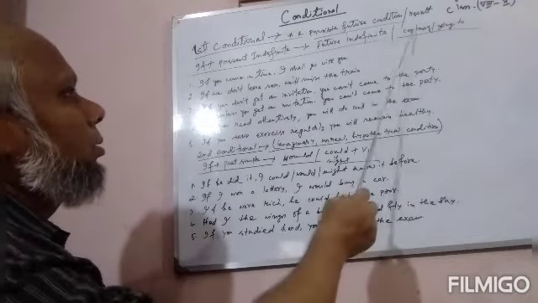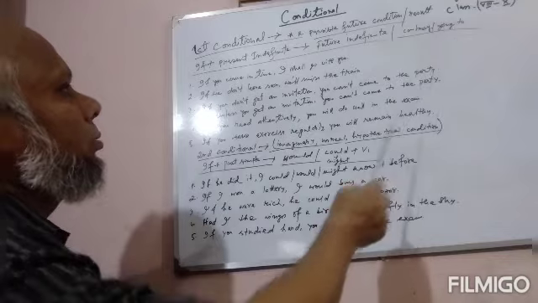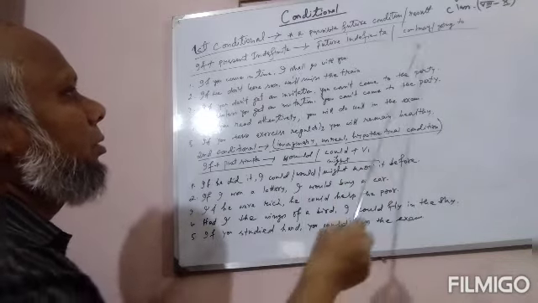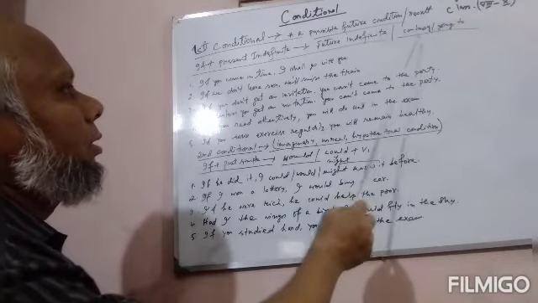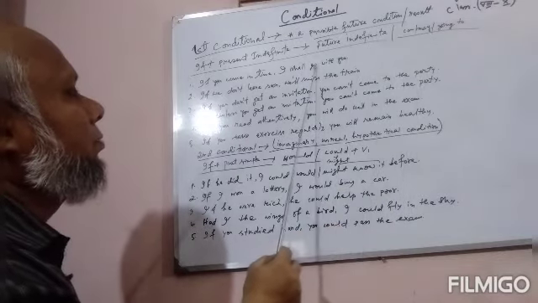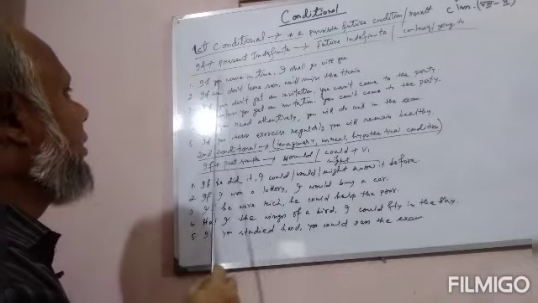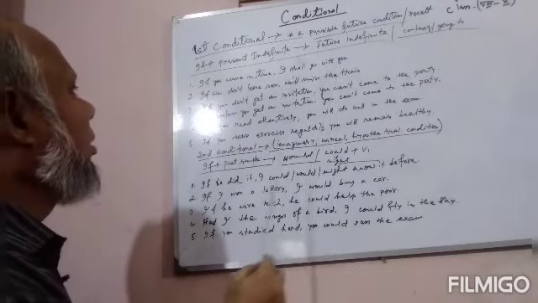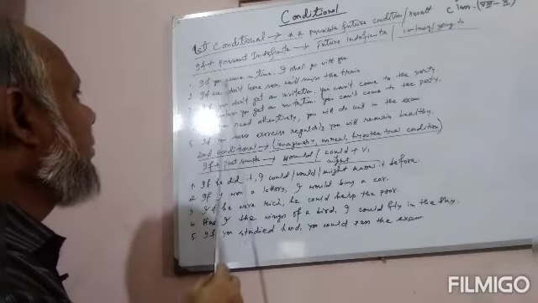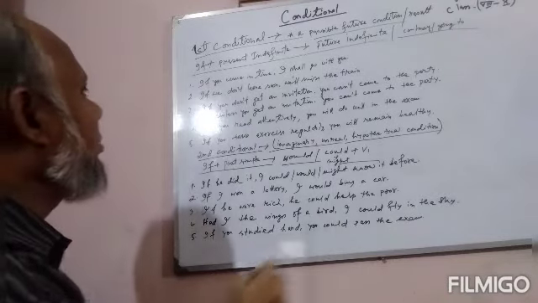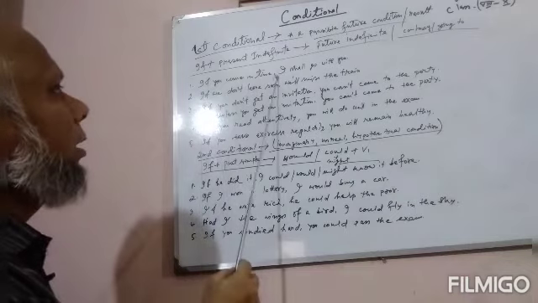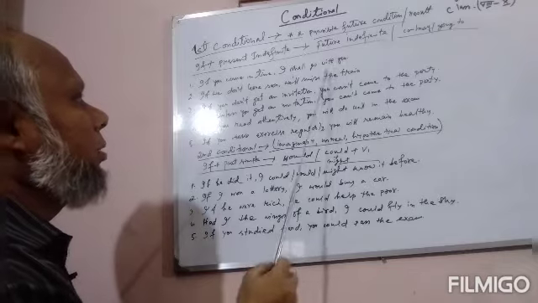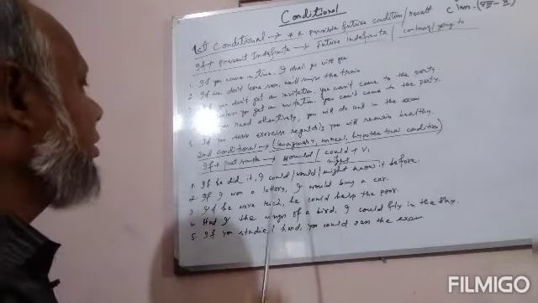We can also use can, may, and going to instead of shall and will, because this also indicates future indefinite tense. If you come in time, I can go with you. Or if you come in time, I may go with you. If you come in time, I am going with you. In this way, we can also express first conditional.